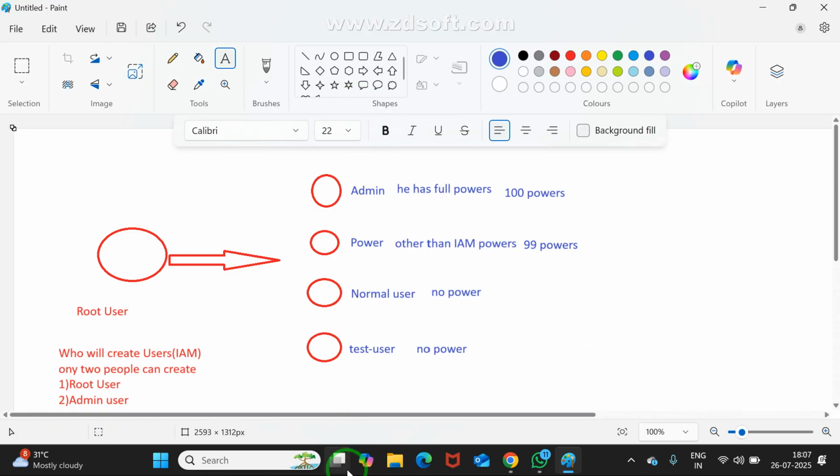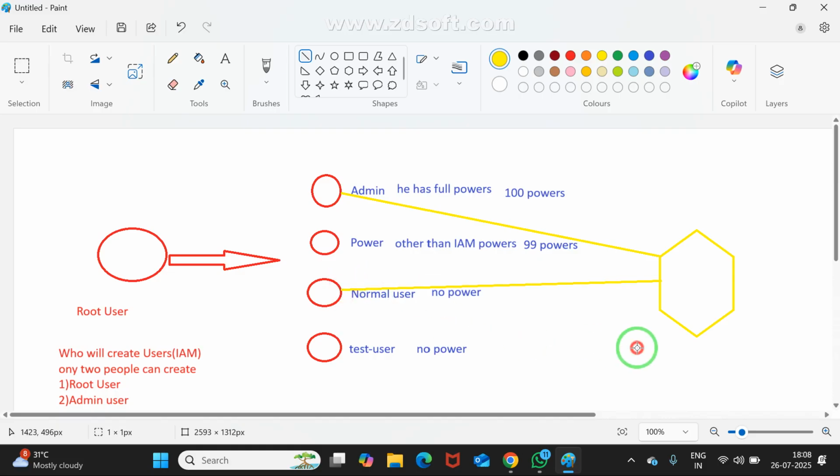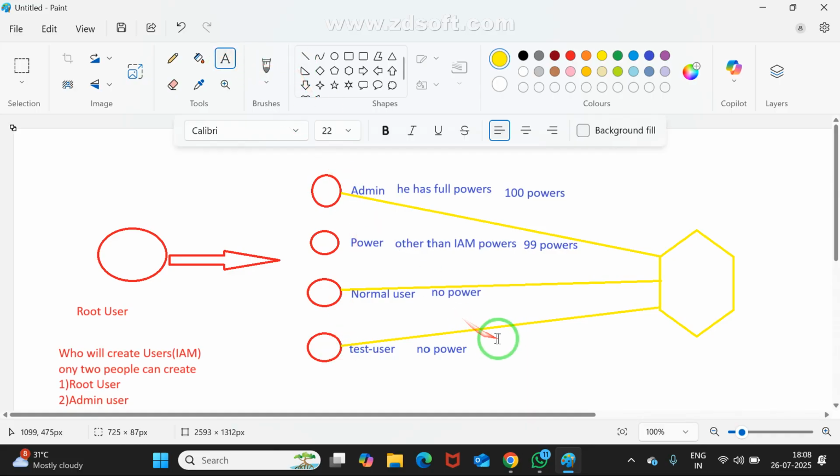See, users are created without assigning policies. Assume this is the policy. Your feeling is this is the policy. This policy, can I assign to this user? Yes, I can assign it. Can I assign here also? Yes, sir, I can assign. Like this, we can assign. But what is the disadvantage here? I'm having 1,000 users. For 1,000 users, I want to assign the same policy. How many times can I assign? 1,000 times I can assign.